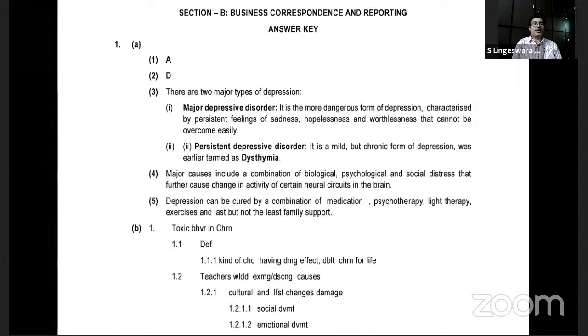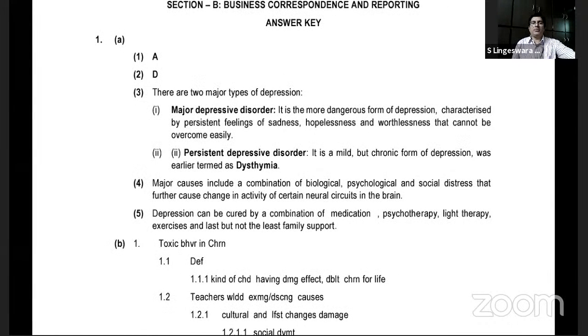And for second question, it is Delhi. And these two are major types of depression. Major depressive disorder. It is a more dangerous form of depression characterized by persistent feelings of sadness, hopelessness, and worthlessness that cannot be overcome easily.